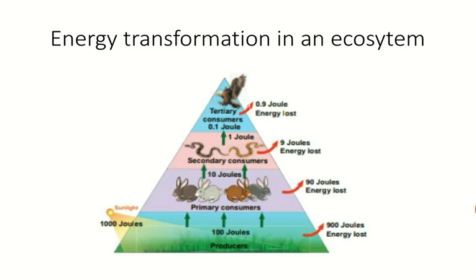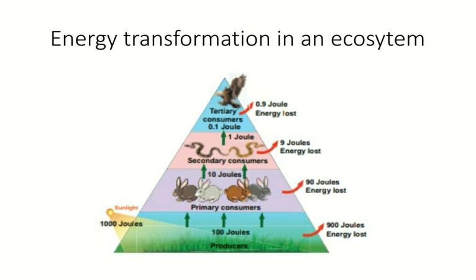So the producers trap 1000 joules of solar energy and store only 100 joules of energy as chemical energy through photosynthesis, and 900 joules of energy is lost into the environment. Likewise, when the primary consumers feed on the producers, they obtain only 10% of the energy, which is 10 joules, and 90 joules of energy is lost into the environment.